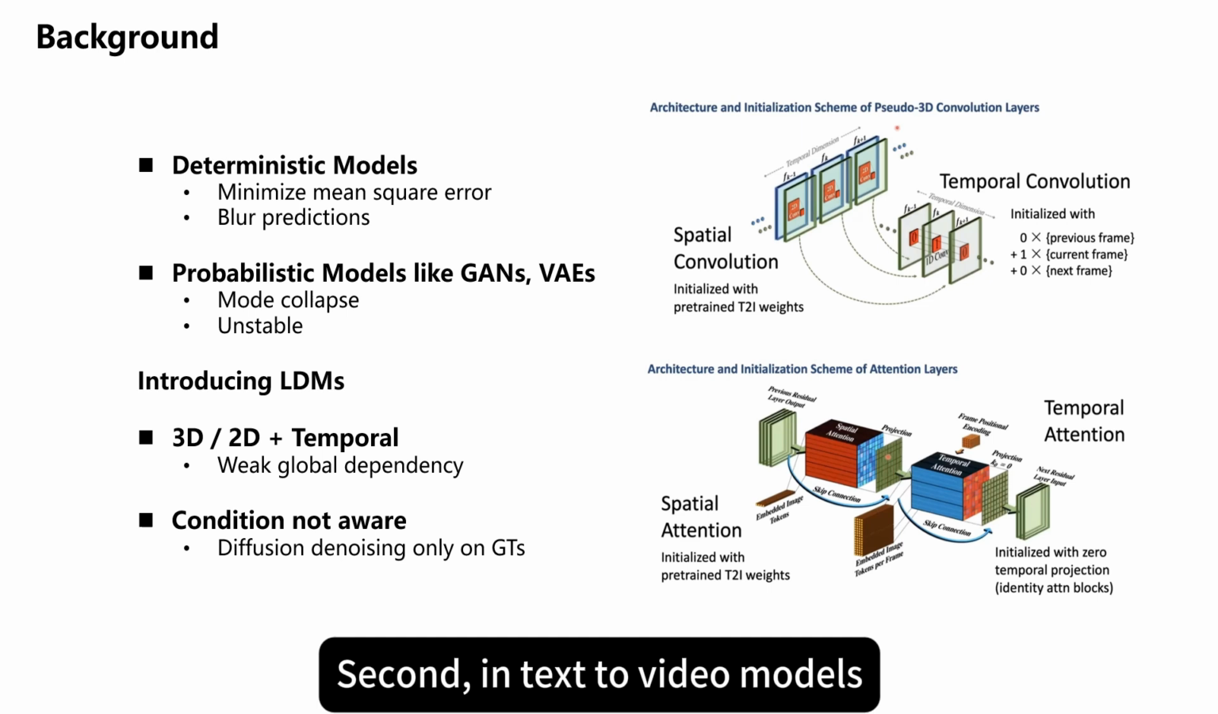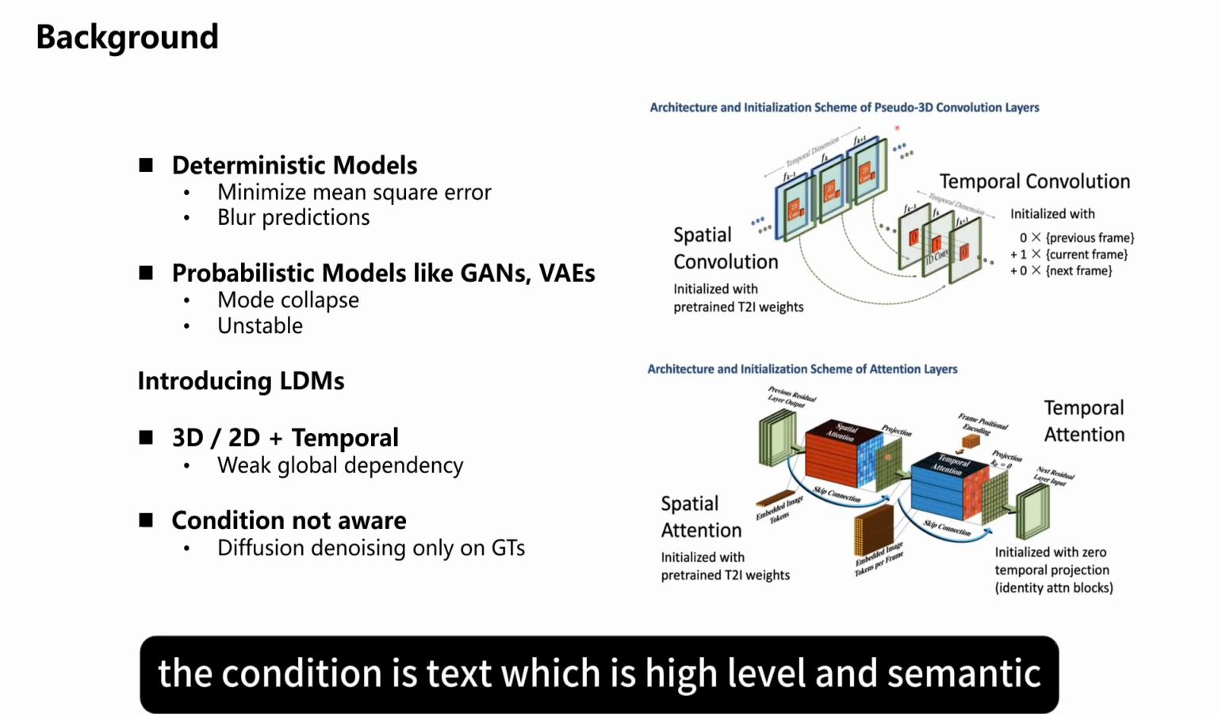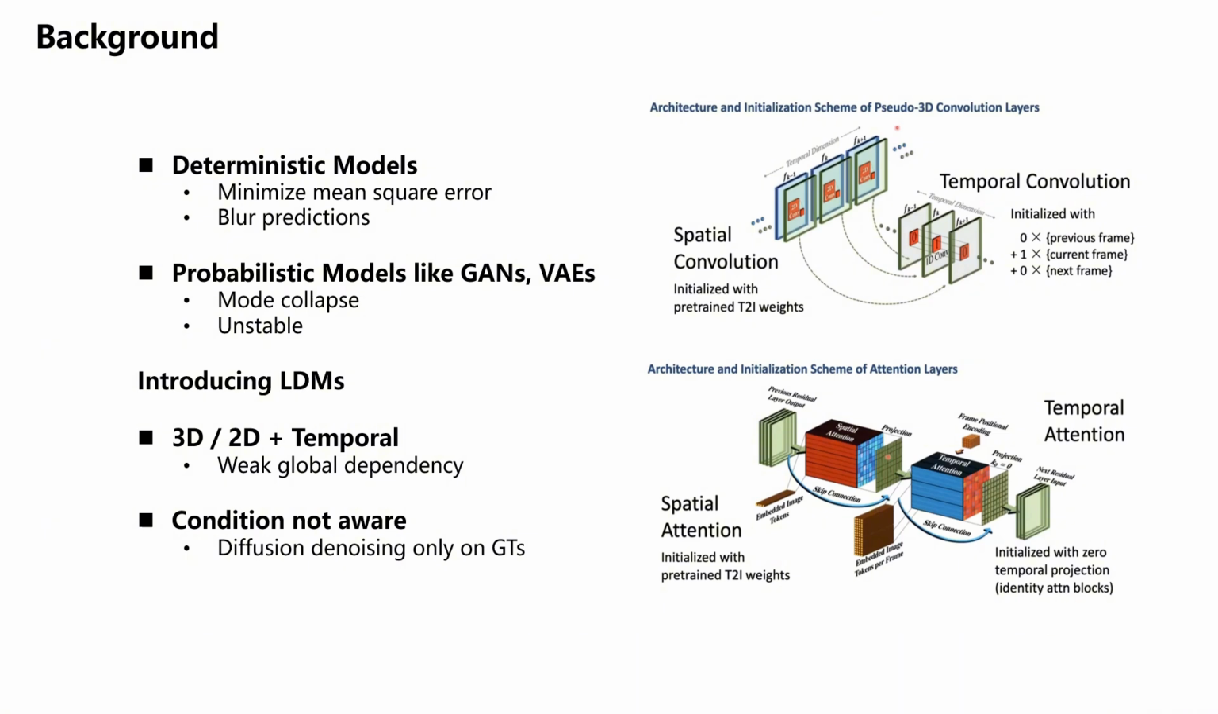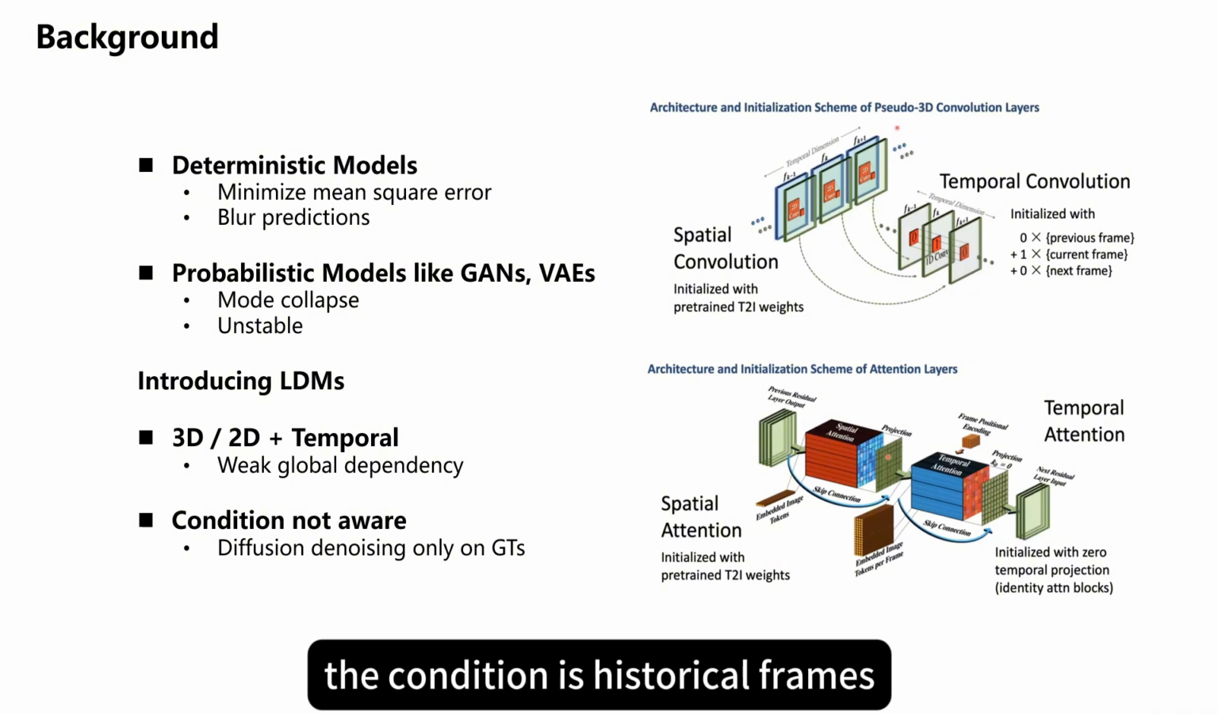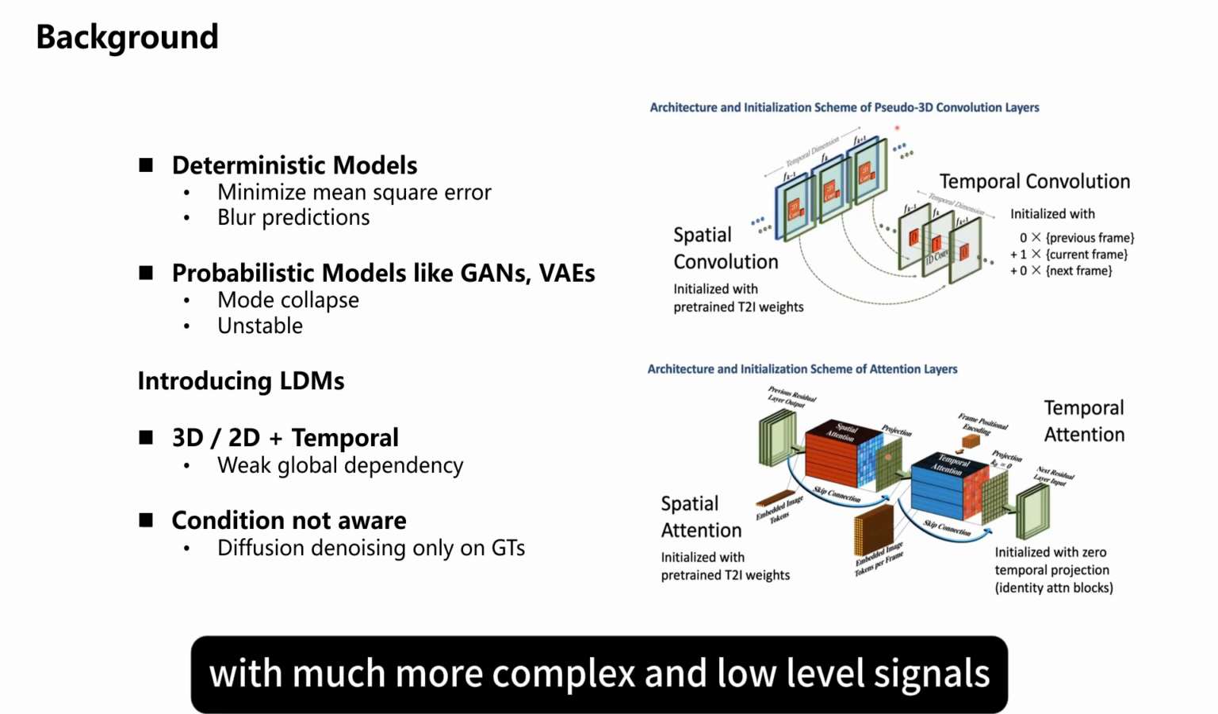Second, in text-to-video models, the condition is text, which is high-level and semantic. In our settings, the condition is historical frames, with much more complex and low-level signals.